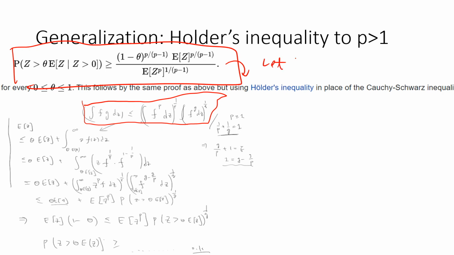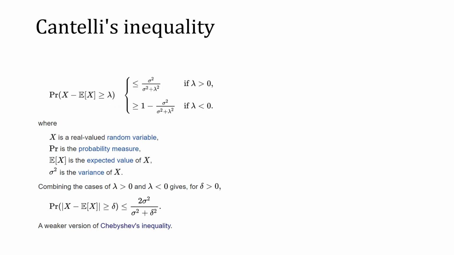If you let p equal 2, you get back the Paley-Zygmund inequality. Okay, basically this is all the video I want to say. And the next time we will prove the Chebyshev inequality.